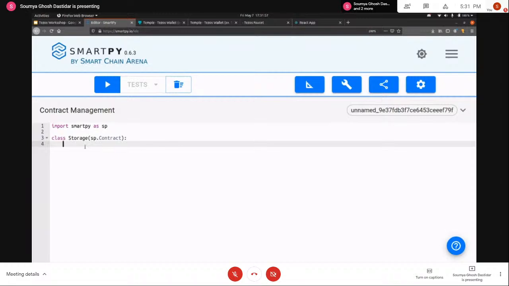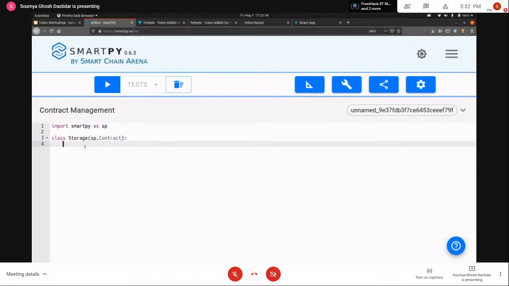So this is like the hello world program for, you know, decentralized applications. So basically the task or the goal here is to write a contract that is going to take a value and store the value in the blockchain, and you can then retrieve the value on the front end, change the value, update the value, and those things, right? So that is the goal.